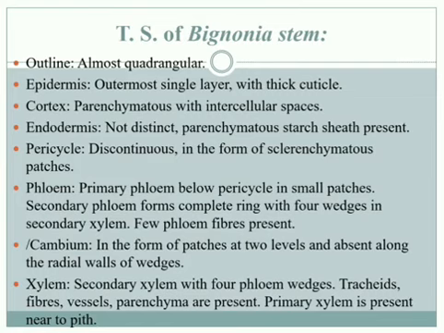Primary phloem below the pericycle is in smaller patches, and secondary phloem forms a complete ring with 4 wedges in the secondary xylem. This is one of the anomalies, and a few phloem fibers are also present. Cambium is in the form of patches at 2 levels and absent along the radial wall of the wedges. Secondary xylem with the 4 phloem wedges is present, with tracheids, fibers, vessels and parenchyma, and primary xylem is present near the pith.